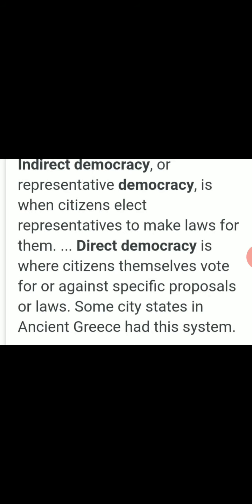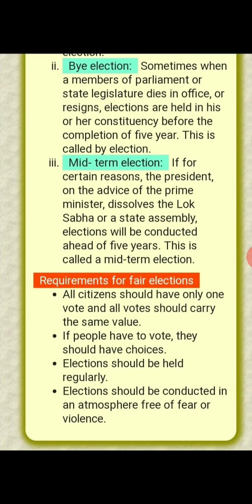They directly participate in deciding whether the laws and policies are good for them or not. In indirect democracy, the representatives make laws for the citizens, but in direct democracy, the citizens themselves vote for the laws or the policies.